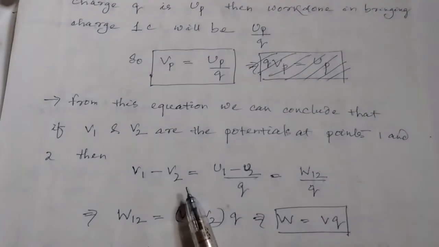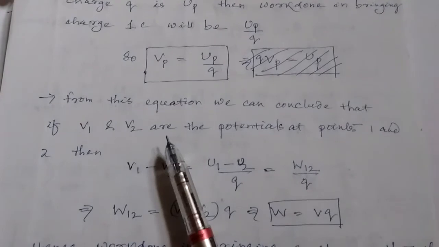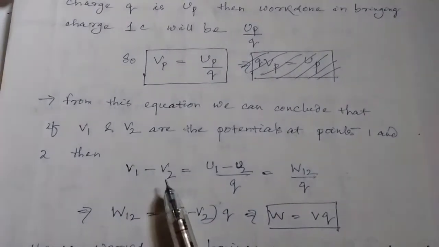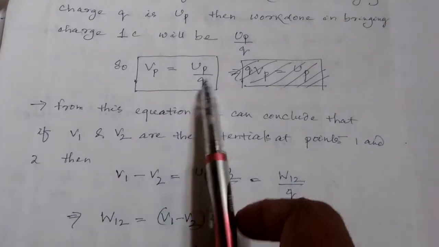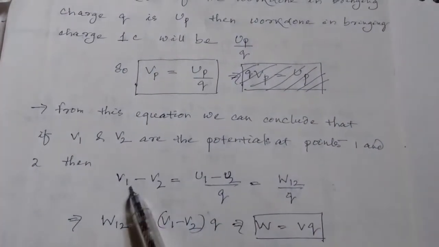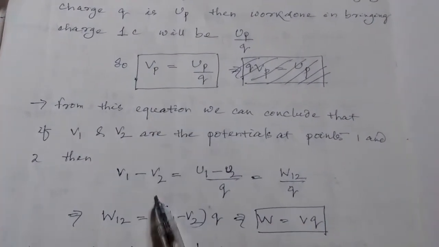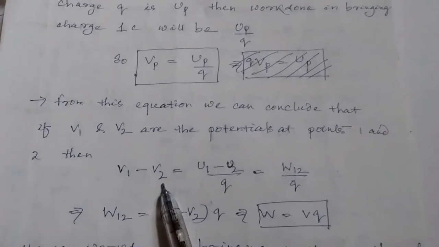Now suppose 2 points are there, point 1 and point 2, V1, V2. Okay. From this equation, in place of P if you put 1 and in place of P if you put 2, it will be point 2.